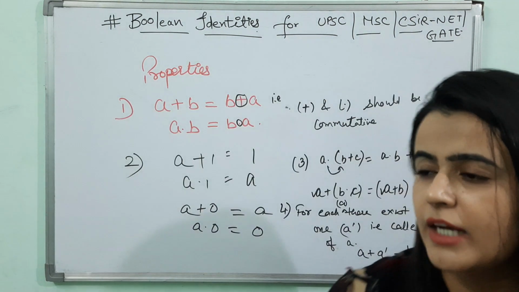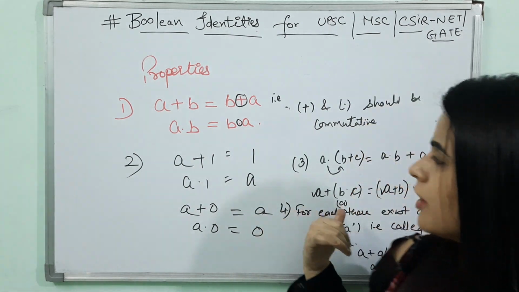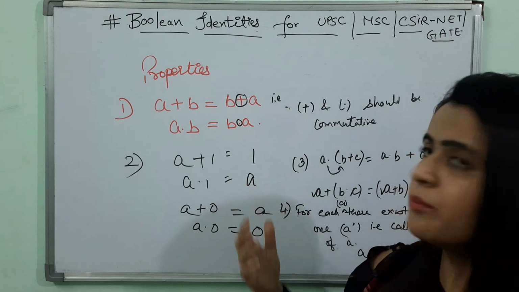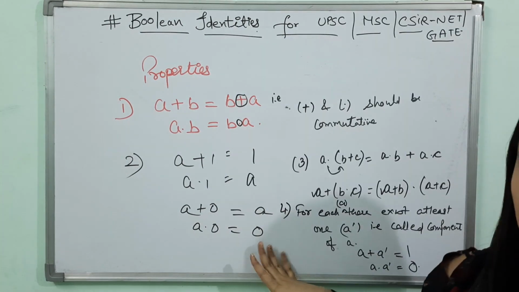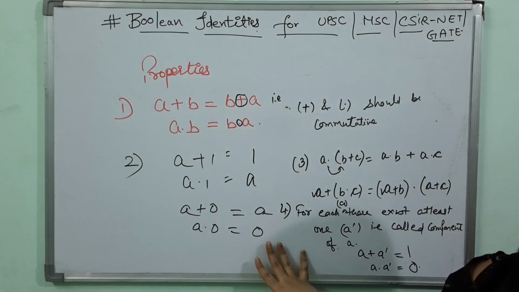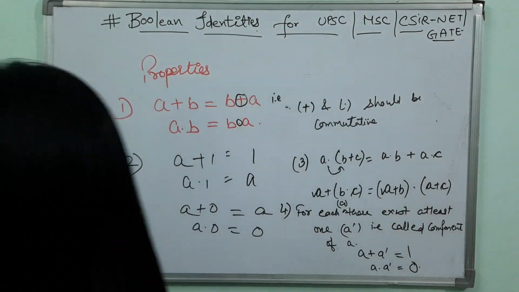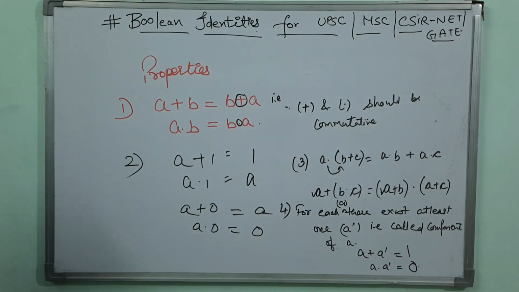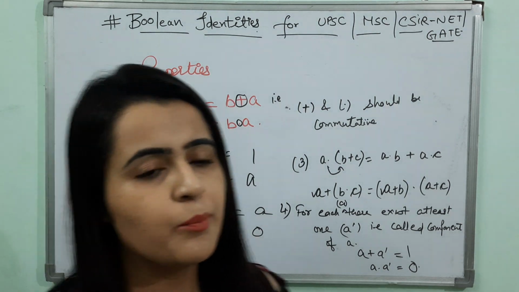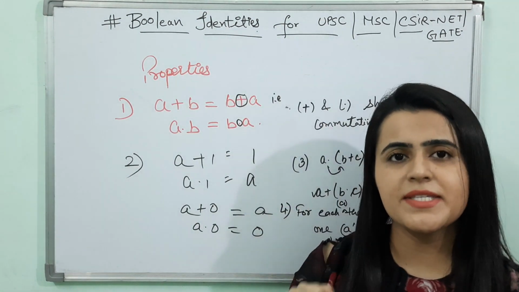I hope you understand what the properties of Boolean algebra are. Before going on to explain more laws, just keep these properties in your mind, and that is very important for solving many equations. Now, the next one is very important, which is known as Boolean law. I am going to describe Boolean law on the basis of Boolean properties in a very compact and easy way.